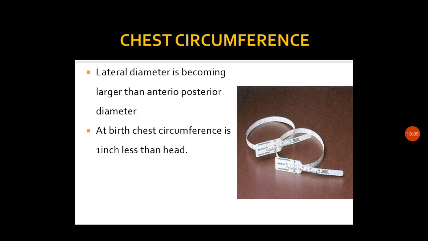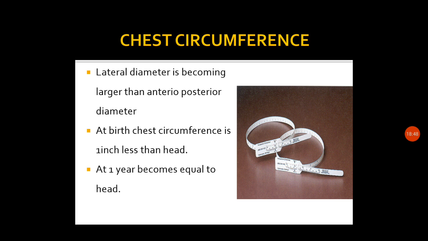At birth, chest circumference will be 1 inch less than head. So that means 31 to 33 centimeter is the expected chest circumference at newborn period, compared to 33 to 35 centimeter of head circumference. So 1 inch or 2 to 3 centimeter less than the head circumference, the chest was very small, but at 1 year it becomes equal to the head circumference. So chest circumference and the head circumference become equal at 1 year of the child. So this is about the chest circumference.